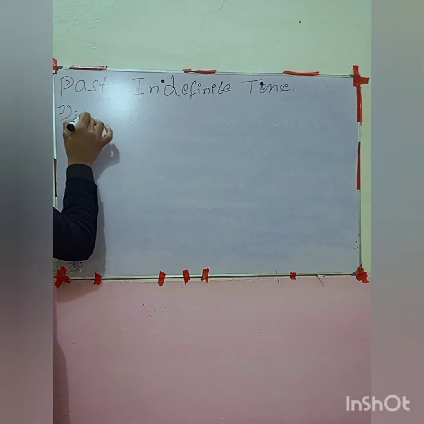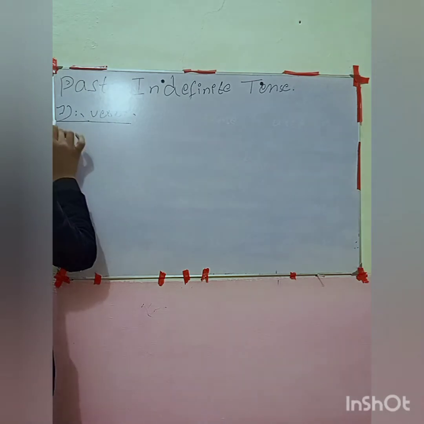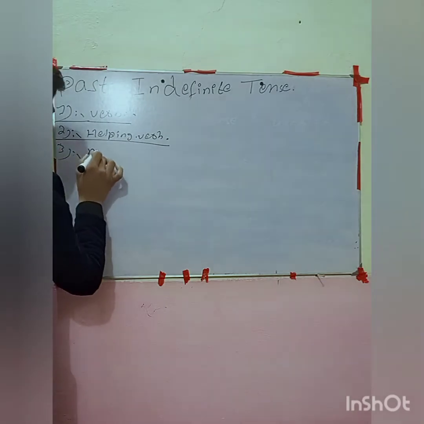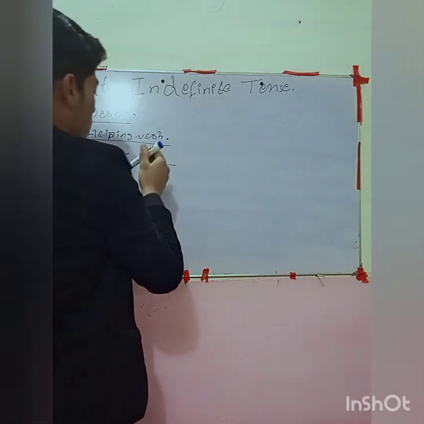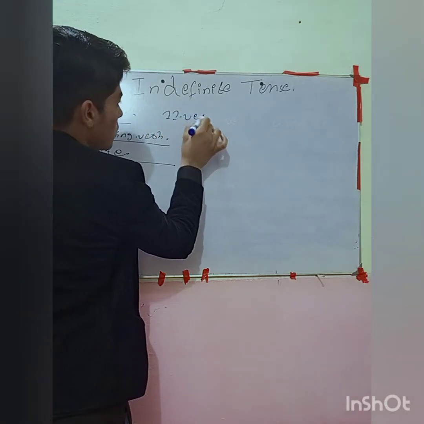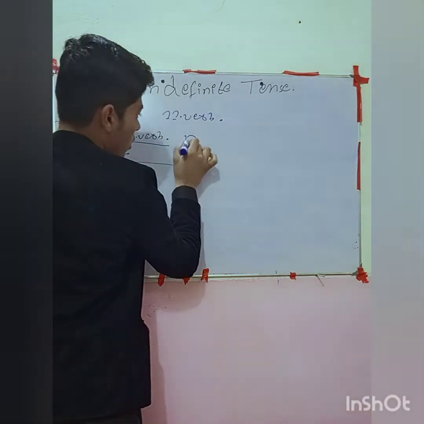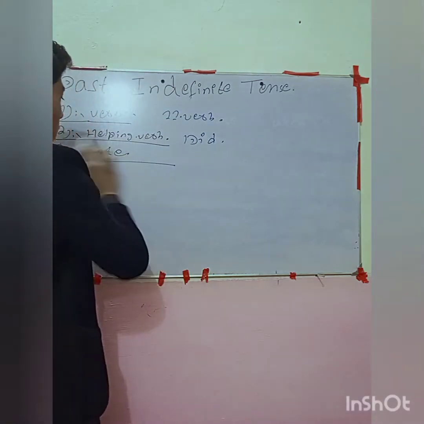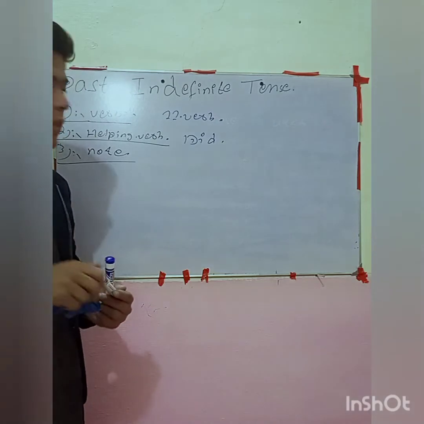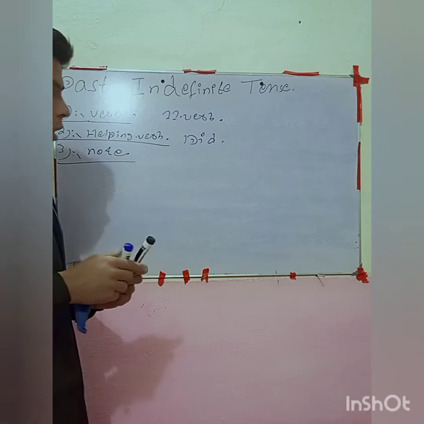We need to use the first rule. Subject is here, and then second form of verb is here, and we use a not here, not there. So let me write a not. In a negative sentence, we use the helping verb did, and then not is there. Remember, when did is used in a sentence, then we remove the second form of verb, because two second forms of verb are not used in a sentence.